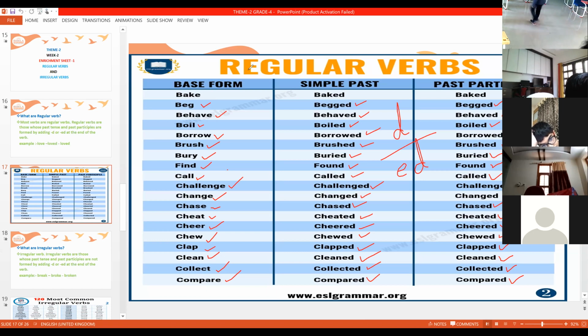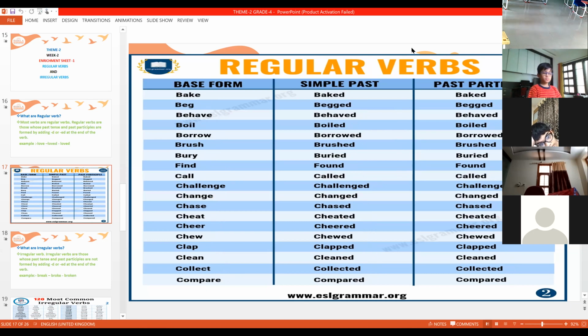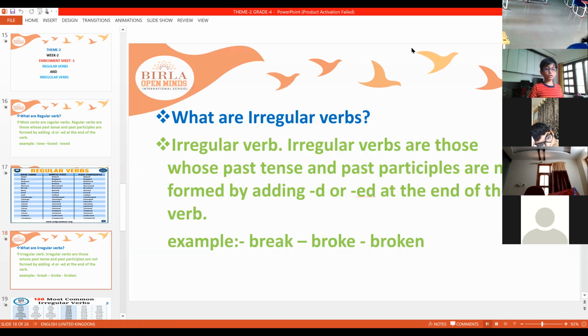Next one, let us see irregular verbs. What are irregular verbs? Irregular verbs are those whose past tense and past participles are not formed by adding D or ED.